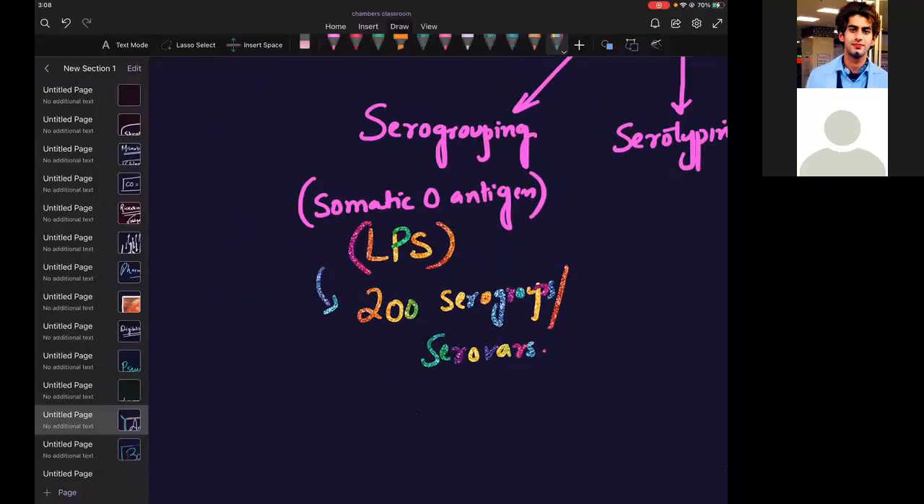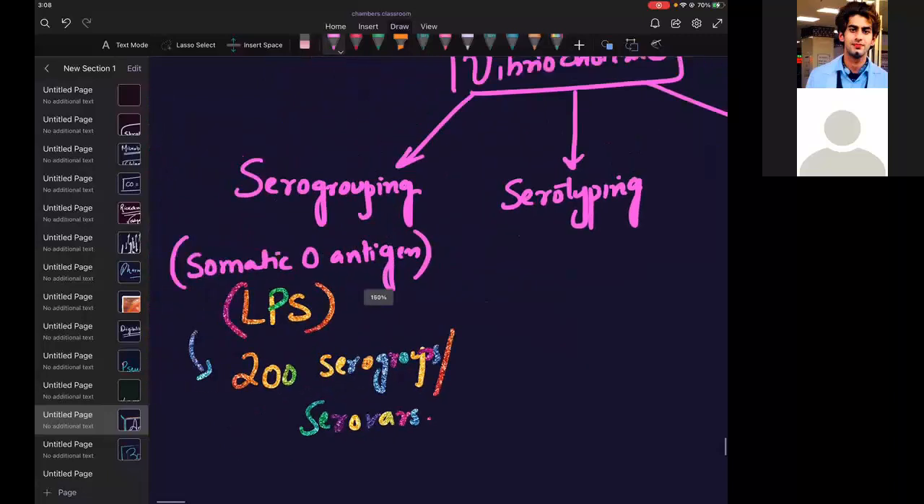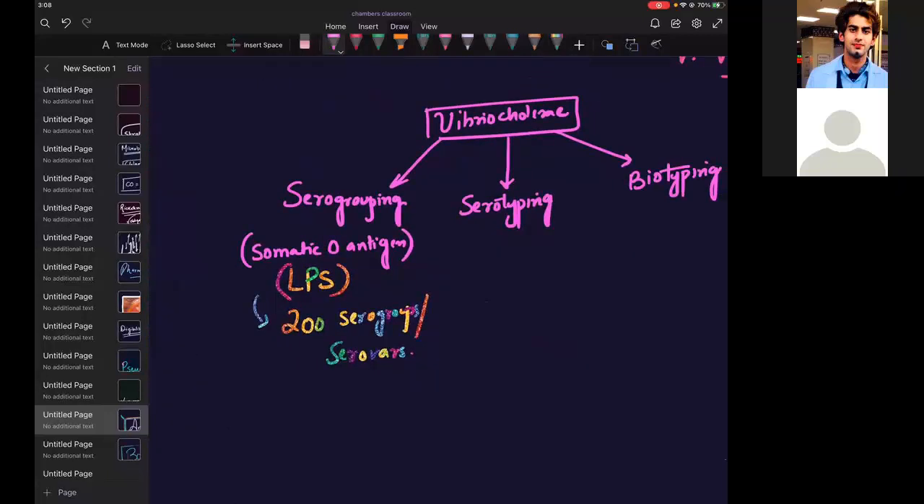There is a question now: which serogroup is responsible for causing disease? First, let me write all the things about them, then we will mention them separately. Serotyping: I take the O1 serogroup and classify it into three: Inaba, Ogawa, Hikojima.